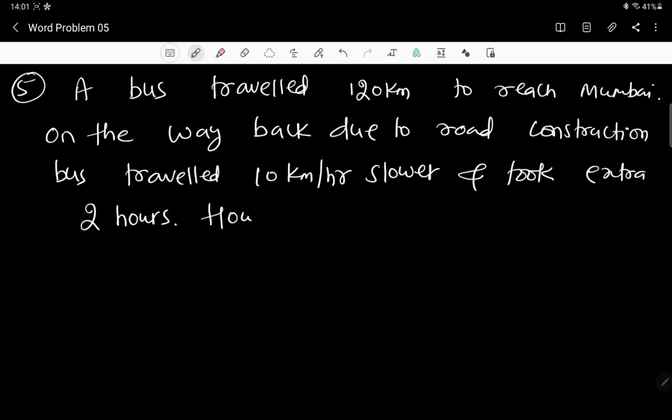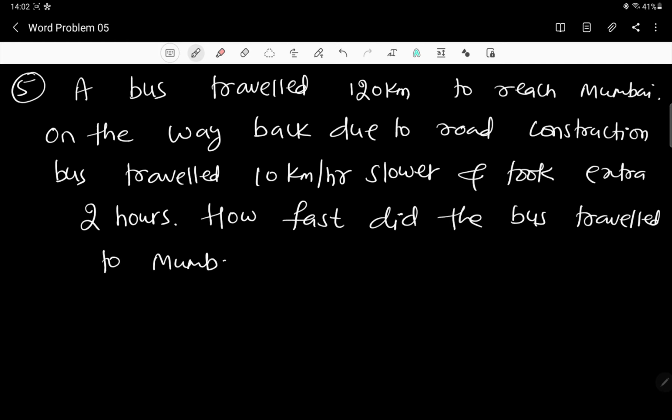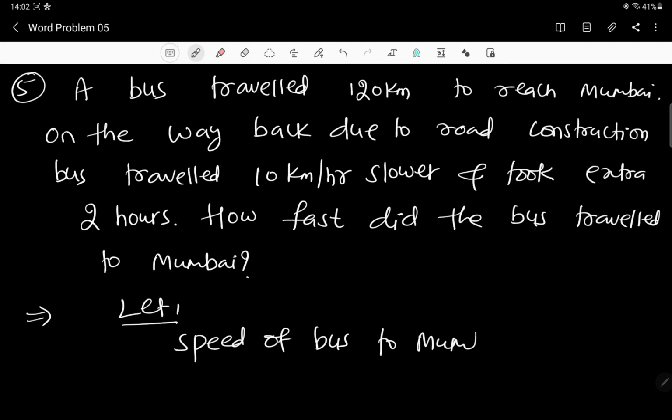Now they're asking how fast the bus traveled to Mumbai. They are asking the speed, I mean, with how much speed it went while going. So let us assume the speed of the bus when it was going towards Mumbai be x kilometers per hour.